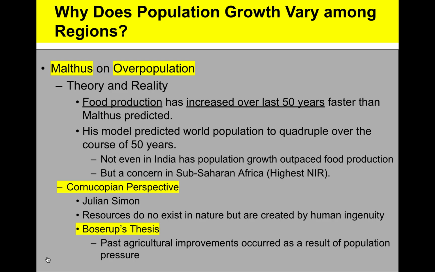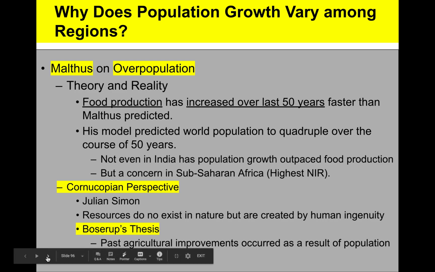But a concern, as I already mentioned in the previous slide, is a reality in sub-Saharan Africa, which, as we learned earlier in population, has the highest natural increase rates of any region in the world. The cornucopians were largely Malthusian critics, started by Julian Simon. The basis of their theory is that resources do not exist in nature but are created by human ingenuity and advancement. Boserup's thesis is that agricultural improvements occur as a result of population pressure. So when population pressures advancement, agriculture will improve to meet those population growth pressures.